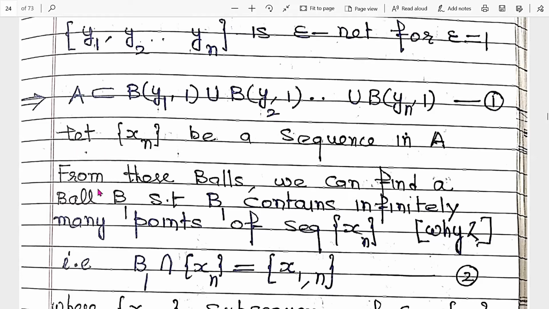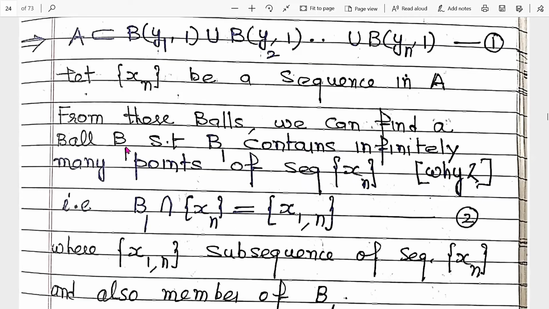From these balls, we can find a ball B1 such that B1 contains infinitely many points of the sequence xn, as we already discussed. The sequence contains infinitely many elements belonging to A; some go to this ball, some to that ball, and infinitely many may go to any one of the balls.